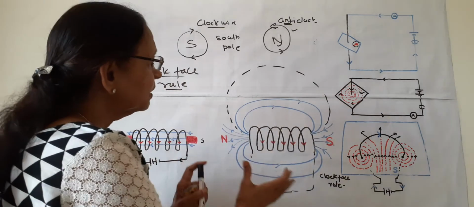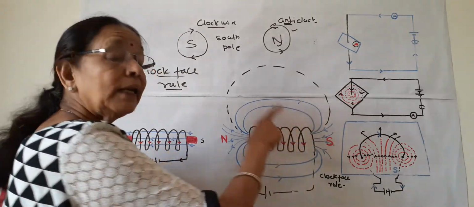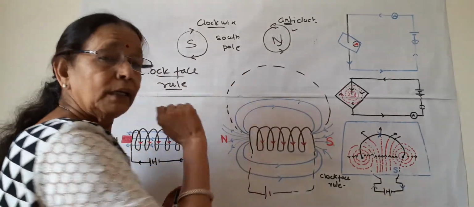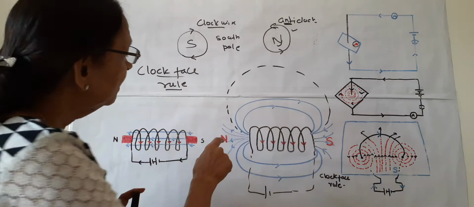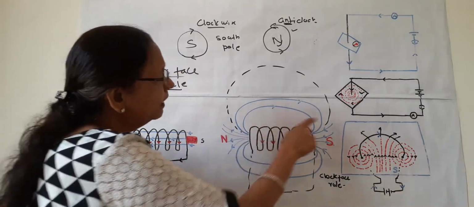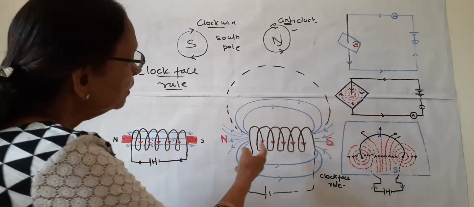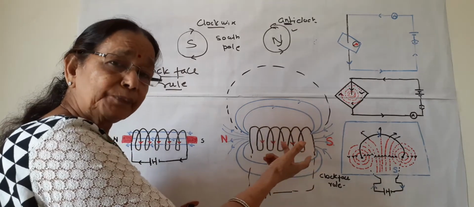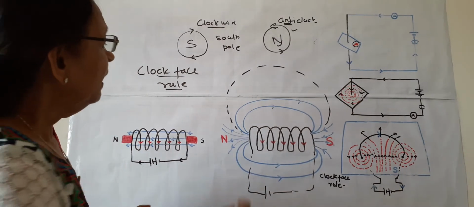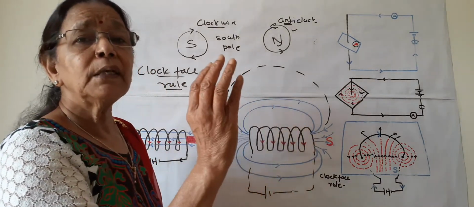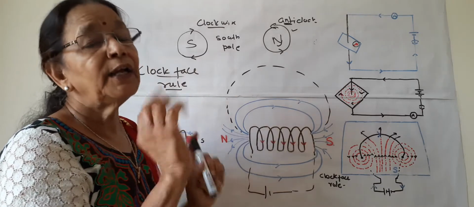So to brief about the solenoid, it is a spring-like structure. Outside, like a bar magnet, an elliptical field is there; inside, there is a uniform field of straight lines. The lines come out from the north pole and enter the south pole as in a bar magnet. What else? More the current, more the strength of the magnetic field. One more point: if it is hollow, that means it has an air core. Inside nothing is there, only air.